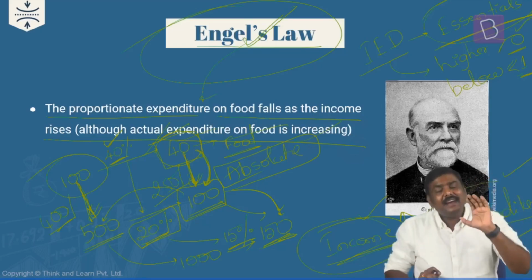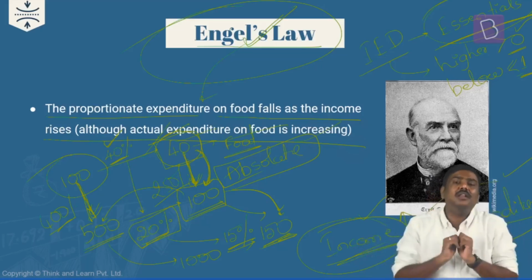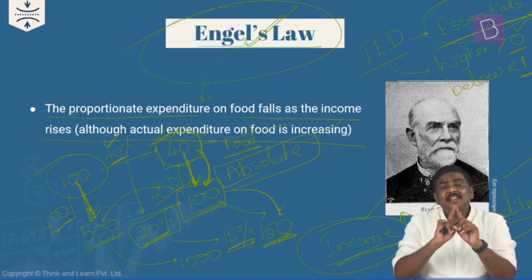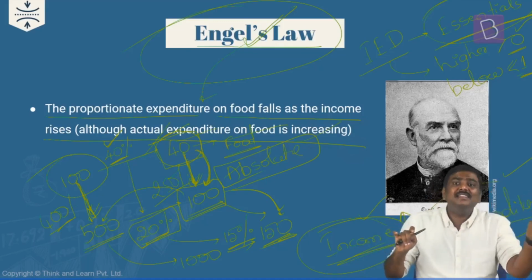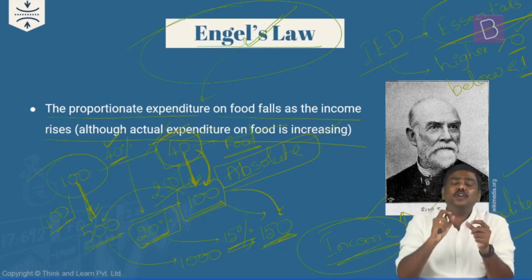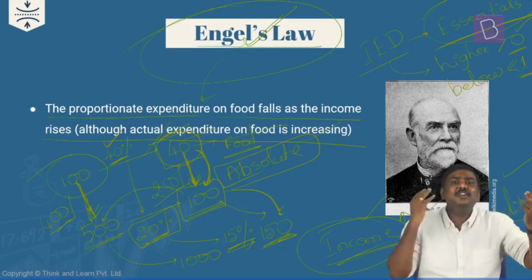Yes. But it is also guaranteed that the numerator and denominator will not become equal, because the rise in the expenditure on essentials is never equal to the rise in the incomes of a person. And that is the precise reason numerator and denominator will never become equal. Numerator will always be lesser than the denominator.